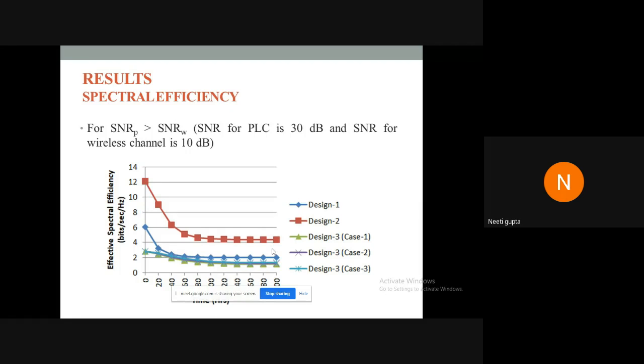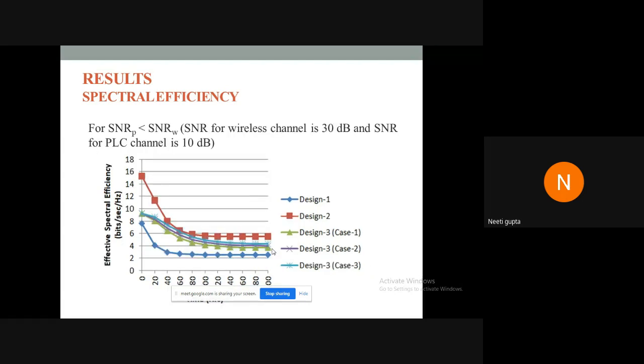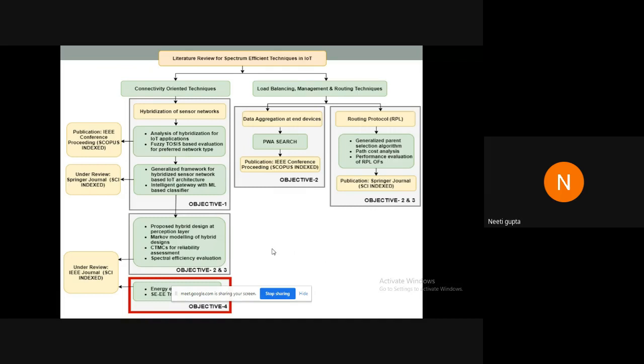This is for the case when the SNR for PLC is 30 dB and the SNR for wireless channel is 10 dB. And this is for the case when the signal to noise ratio for wireless channel is 30 dB and the signal to noise ratio for PLC channel is 10 dB. So from here we can conclude that the spectral efficiency of the proposed network is also appreciable and almost close to the design of a parallel combination of wired and wireless networks. Its reliability of data transmission is extremely high.